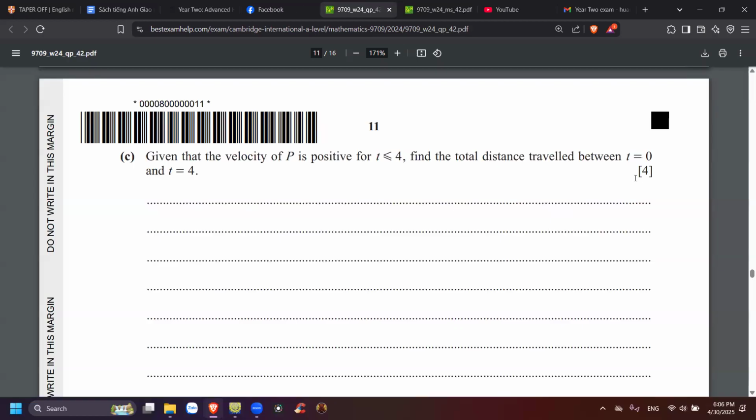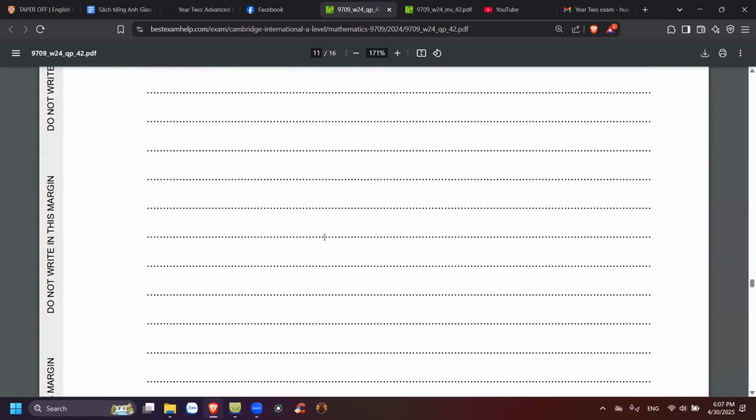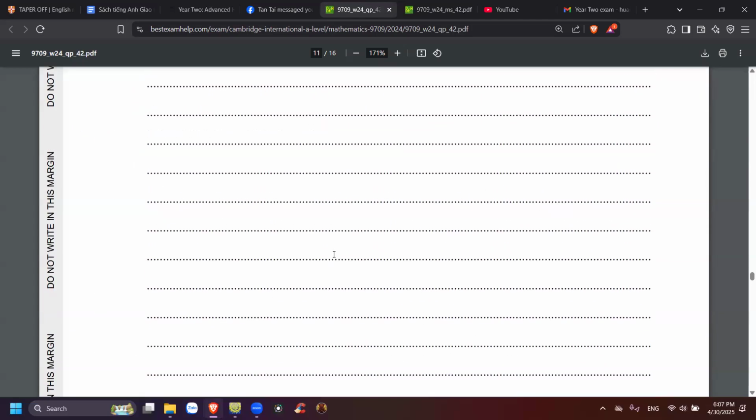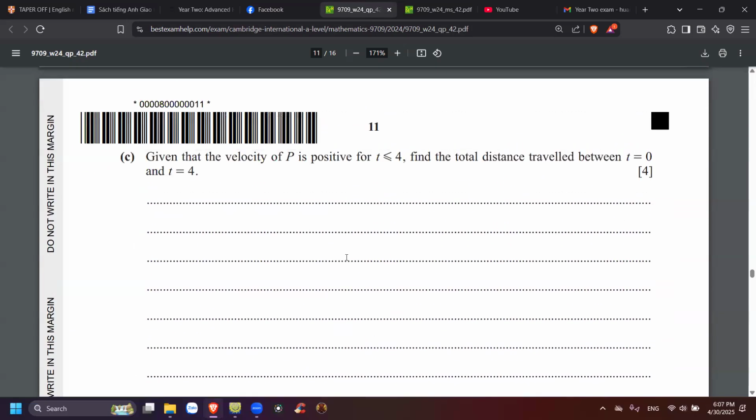Okay, see, given that the velocity of P is positive for t less than or equal to 4, we have to find the total distance traveled between t equal to 0 and t equal to 4. That will be a long way, yeah? Yeah. But it's only 4 marks. How stingy. Anyway, let's do this one.